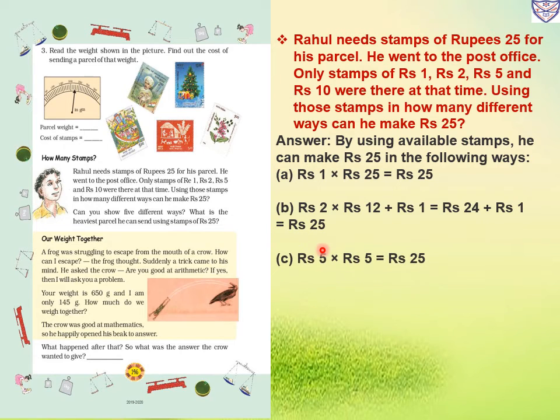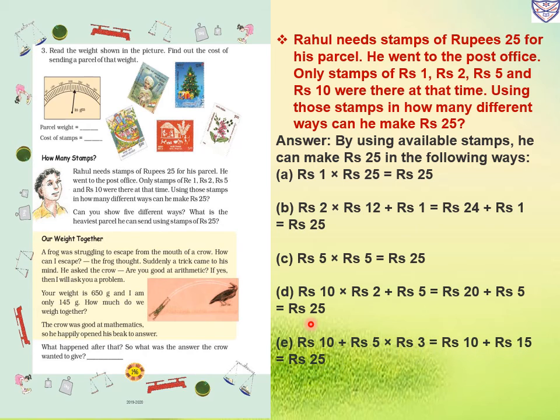The next option, you will purchase rupees 5 stamps. How many will you purchase? That is 5. 5 fives are 25. Now the next option, you will purchase two rupees 10 stamps. So 10 twos are 20, and he will purchase one more rupees 5 stamp. So 20 plus 5 will become rupees 25.